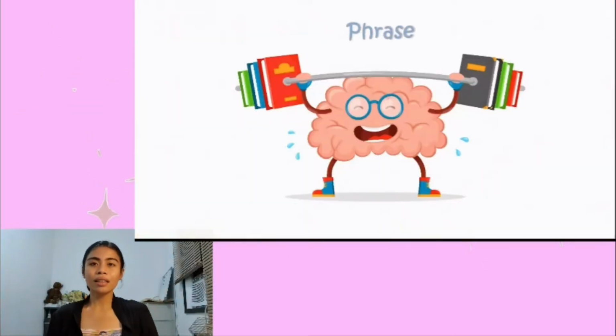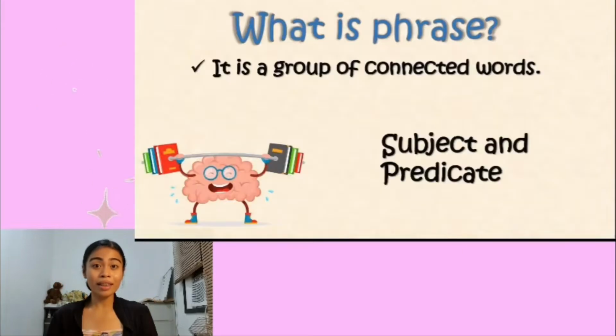Okay, let's dig deeper into our topic, which is the phrase. Everyone, please lend me your ears. So let's get started. What is a phrase? Remember that a phrase is a group of connected words.